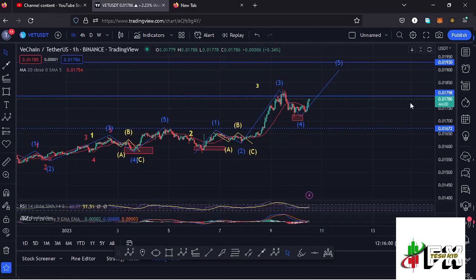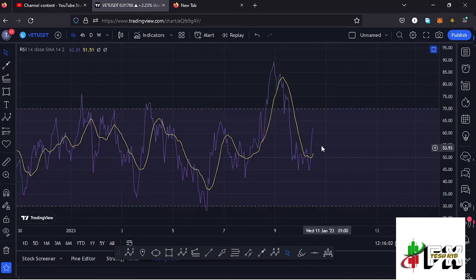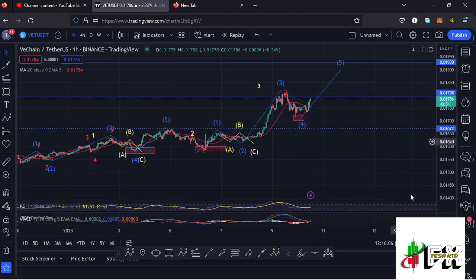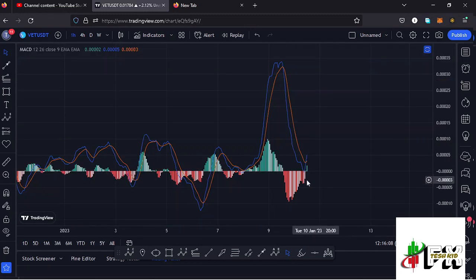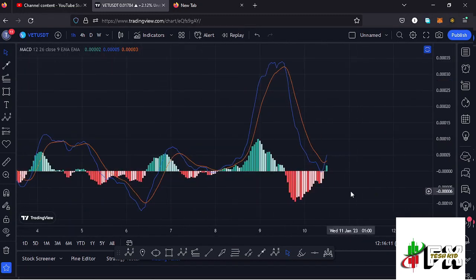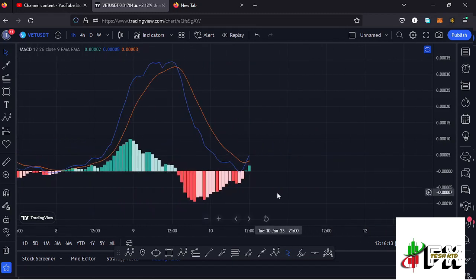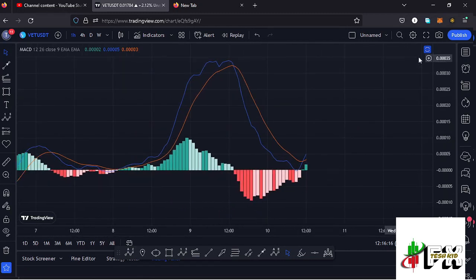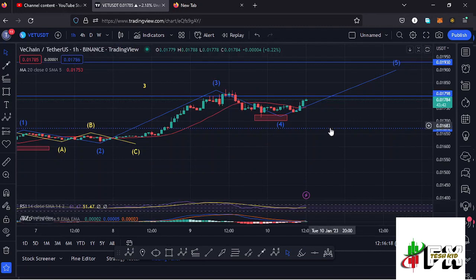And also taking a look at the indicators here on the RSI, we are trading at around the 61 mark, meaning we have massive room for us to support any movements to the upper side. Also taking a look at the MACD, on the MACD we have printed a bullish cross, and we're also seeing an increase in the buying momentum, meaning higher prices are still coming our way. So let's be patient and see how that plays out, and I'll keep you updated.